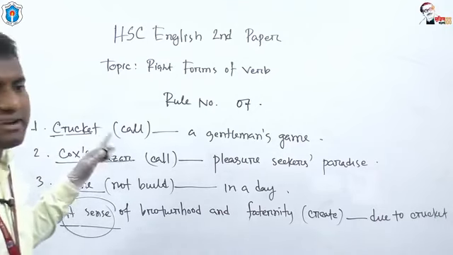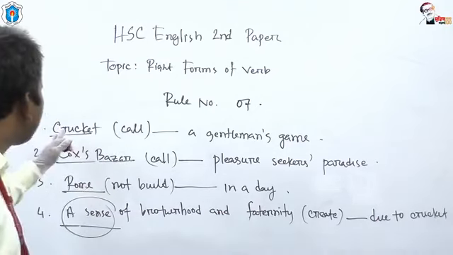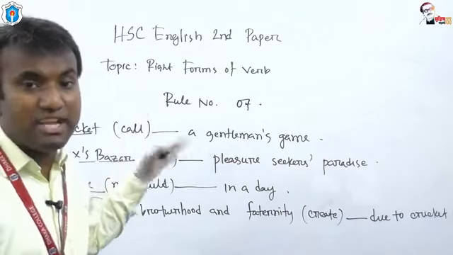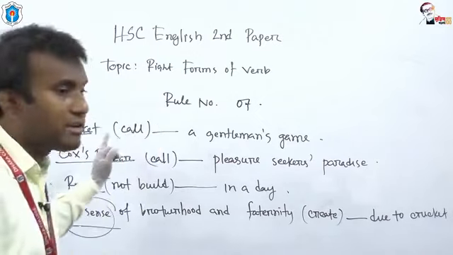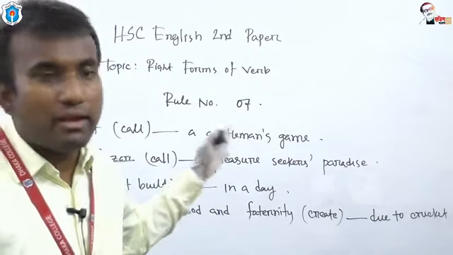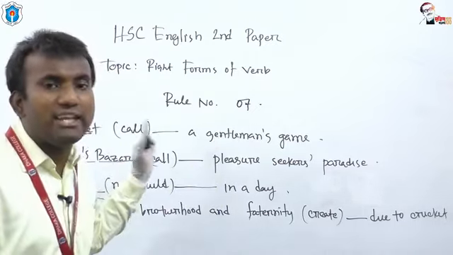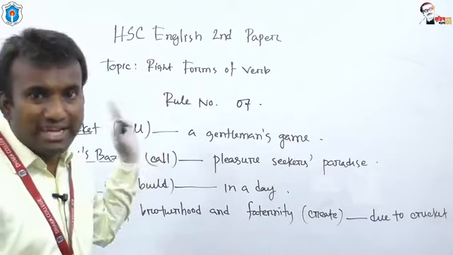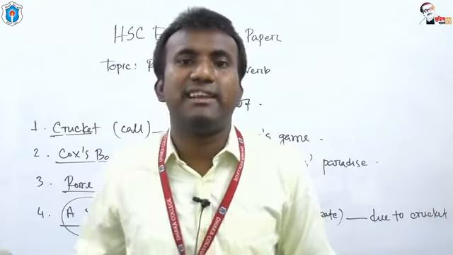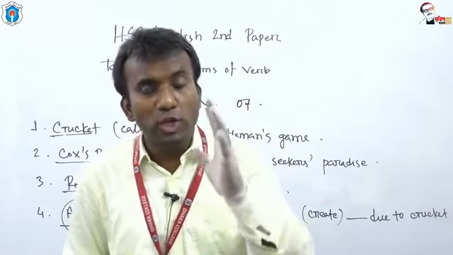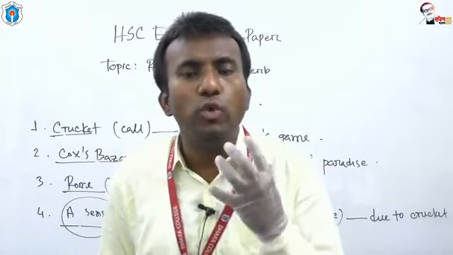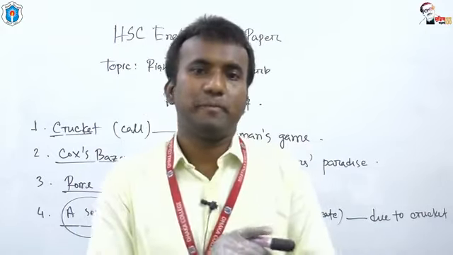All of them are subject in the sentence, but these subjects are not active in terms of doing the work of the sentence, in terms of functioning the work of the sentence. That's why we have to create passive voice in these sentences. We have to use passive voice. But my question is, how can we use passive voice?